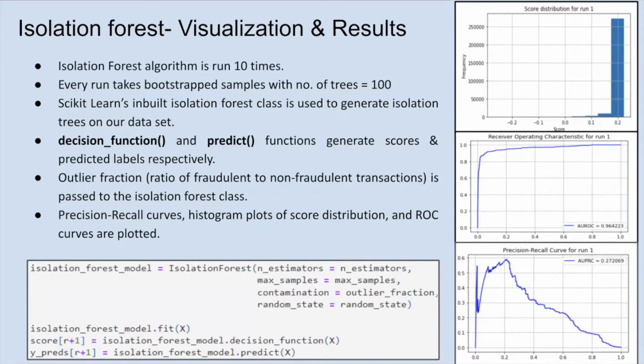So as can be seen from the graph, most of the normal transactions have an anomaly score in the vicinity of 0.2, and fraudulent transactions mostly have an anomaly score of less than 0.15. And we are able to achieve area under ROC curve of 0.96 in this case.